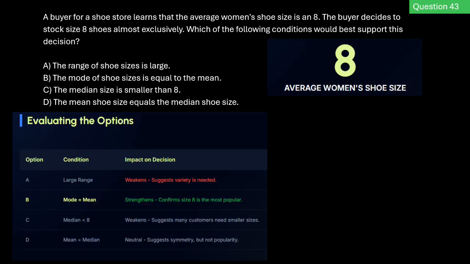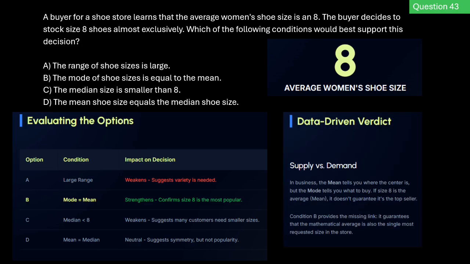Now, this just tells us the data is symmetrical. It doesn't tell us if size 8 is highly popular or just a midpoint between two extreme customer sizes. Now that leaves option B, mode is equal to the mean, which strongly strengthens our case by confirming that size 8 is the top seller.